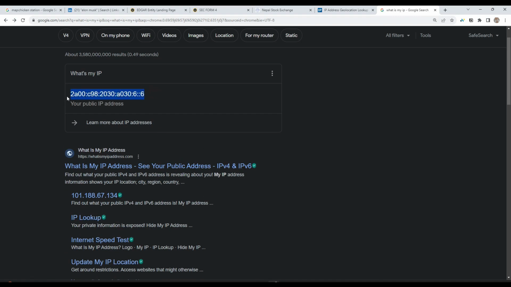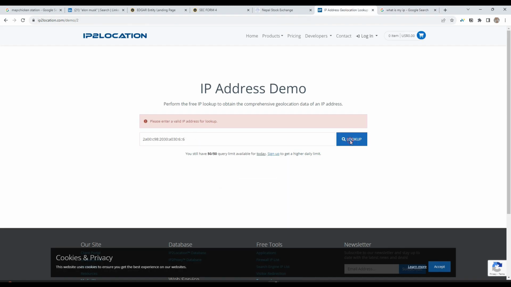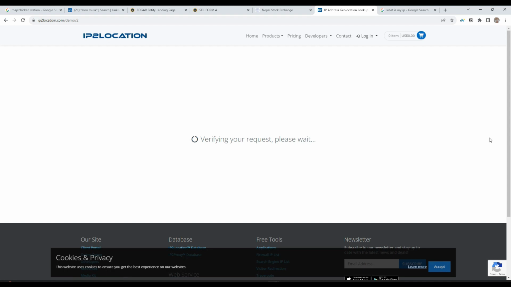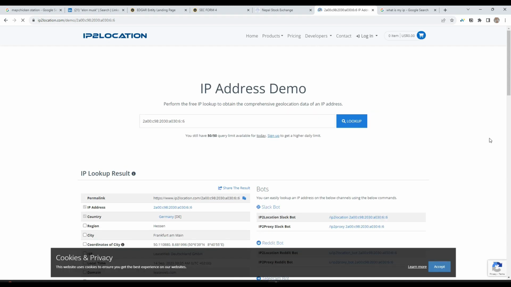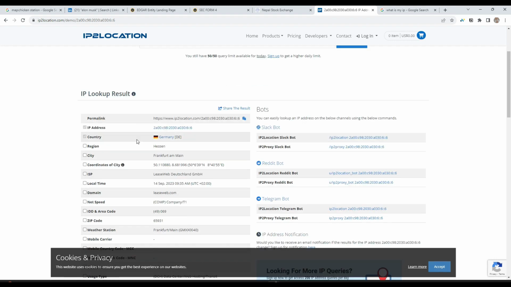Okay, this is an IPv6 address, not IPv4, right? So I will paste this. This is actually showing the country as Germany, right?